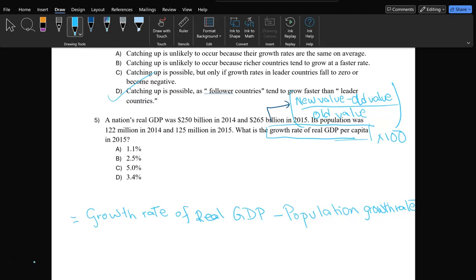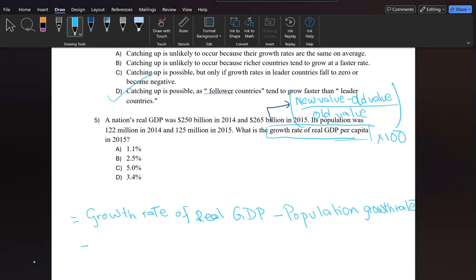I'm going to ignore the billions and millions, but just write this formula here. We know the growth rate formula is new value minus old value over old value times 100.